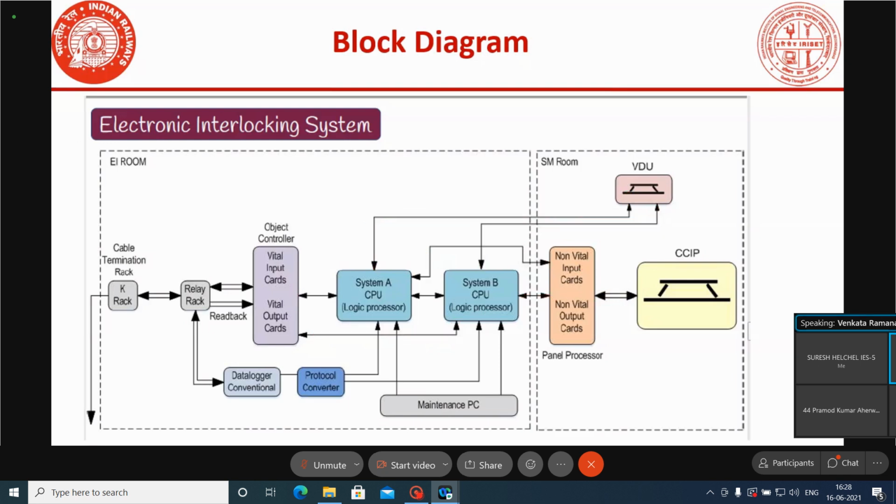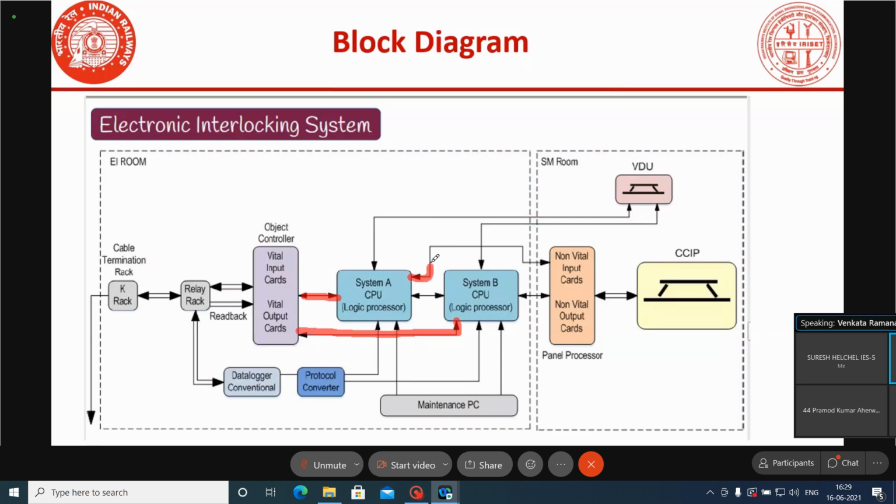In the same manner, the A system outputs, the vital outputs, are connected to vital output cards. B system vital outputs are also connected to vital output cards.